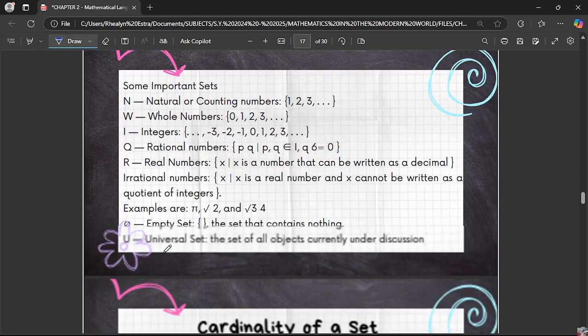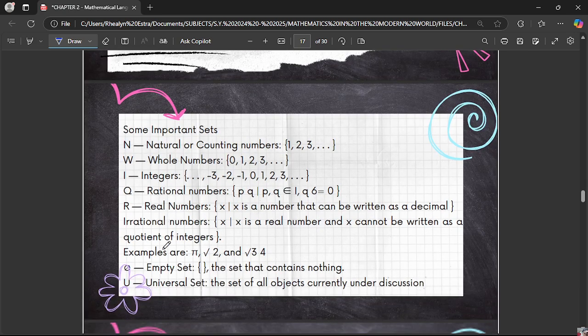Okay. So here are some important sets. We have N for natural or counting numbers. So what are natural and counting numbers? We have 1, 2, 3, up to infinity. And then W is for whole numbers: 0, 1, 2, 3.